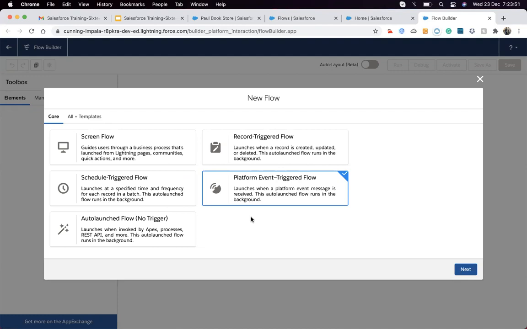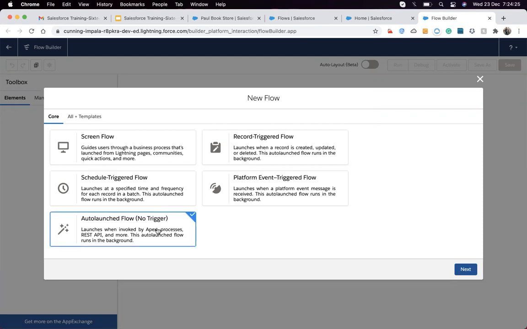So similarly, for the platform event flow, we design a platform event, and that platform event can be triggered from any place. It can be triggered from a record when the record changes, or from any VF, or any tool outside the system. Whenever it's triggered, whoever subscribes to that event gets the notification and performs the action. So if we create a platform event and subscribe a flow to it, whenever the event occurs, that flow will execute.